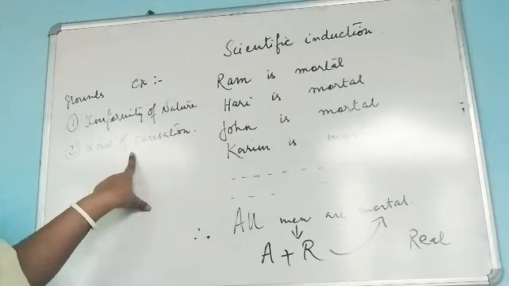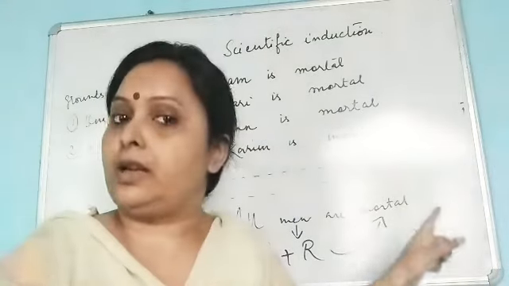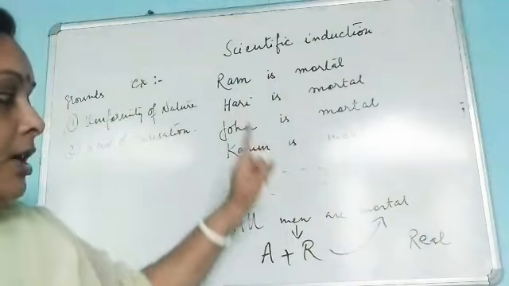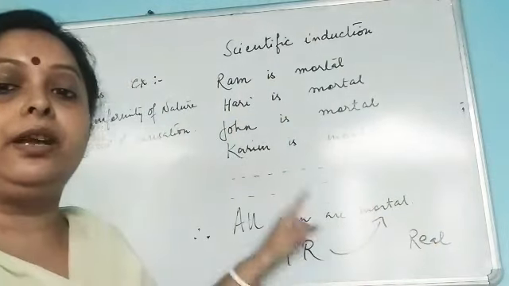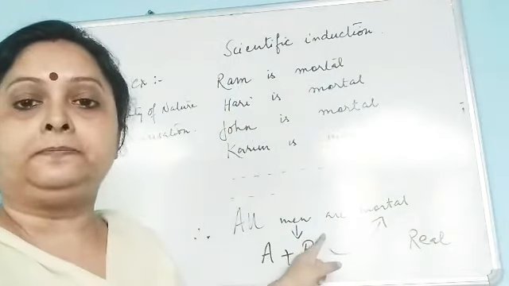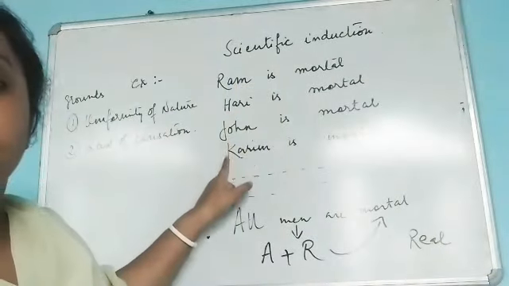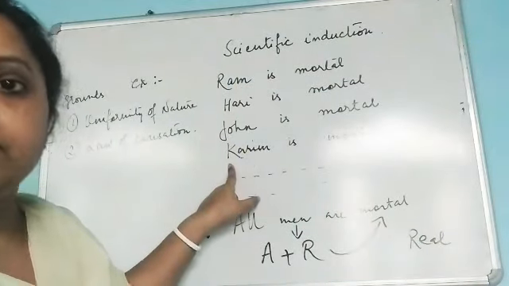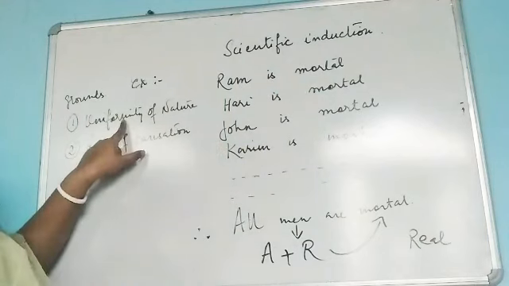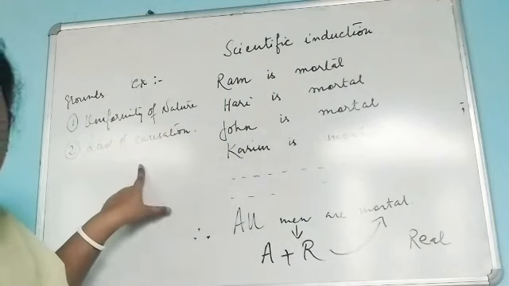Again, the definition of scientific induction is the establishment of a general real proposition based on particular facts of experience and in reliance on the uniformity of nature and law of causation.